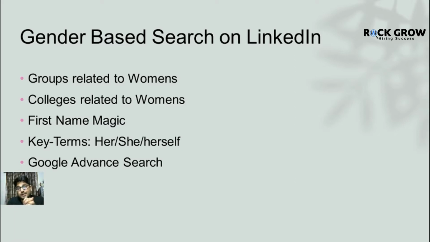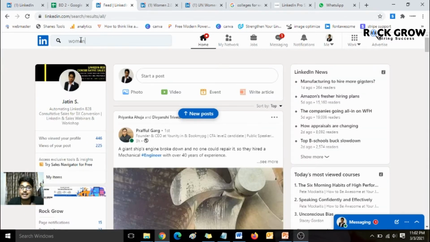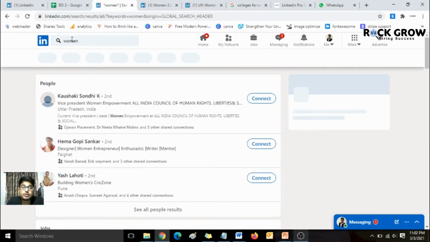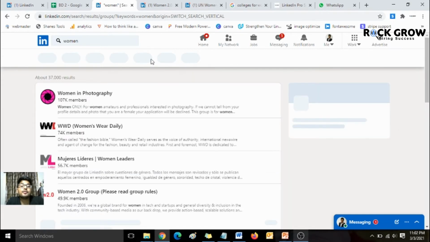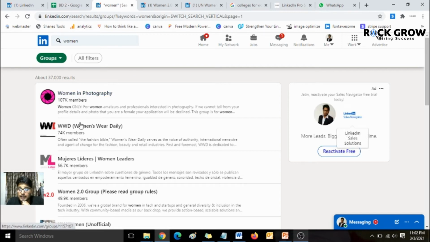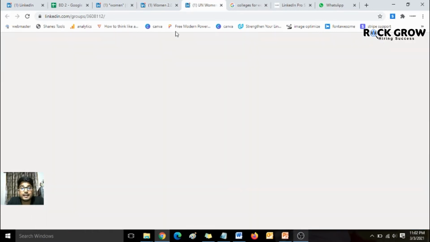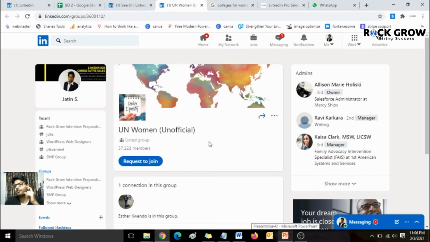So the first function to find women on LinkedIn is to explore some relevant groups where there are only women or girls. For that, all you need to do is type in this particular search term on LinkedIn, then go to the groups section, and you will be able to find all the relevant groups where women are members. Here you will see 49,000 members in this particular group. And here as well, Human Woman Unofficial, you can find 37,000 members who are only women. So this is the first way to find women on LinkedIn with respect to groups.